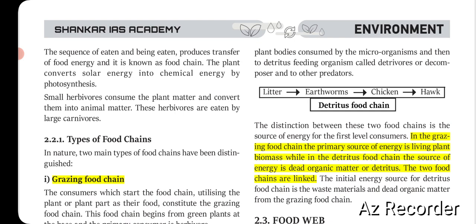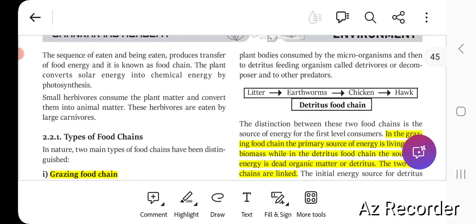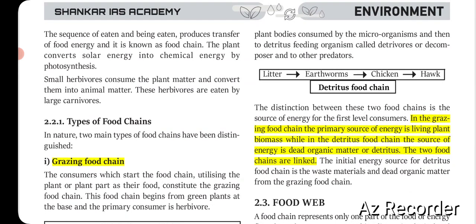The plant converts solar energy into chemical energy by photosynthesis. So this explains the whole process of a food chain. The plant converts the solar energy into chemical energy by photosynthesis. Then the small herbivores consume this plant matter and convert it into animal matter. Then these herbivores are eaten by the large carnivores. In such a pattern, this is a chain which is known as a food chain.